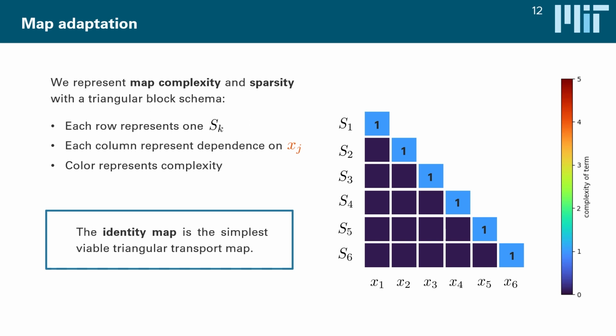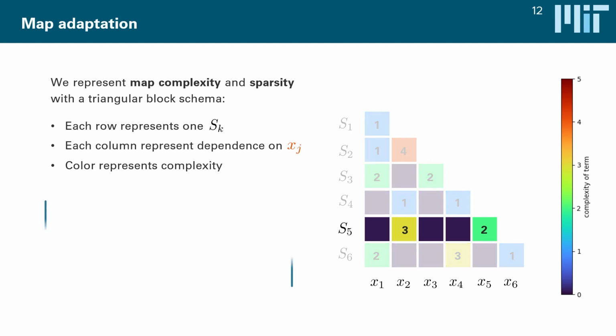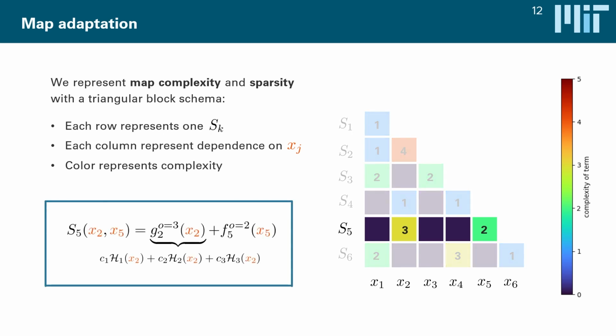Of course, we can also represent more complex maps this way. For instance, what you see over here is a nonlinear sparse map, where this fifth map component function could theoretically depend on all input arguments from x1 up to x5. But in fact, this one only depends on x2 and on x5. And specifically, it depends with a level of complexity of 3 on x2 and a level of complexity of 2 on x5. And what these levels of complexity mean is effectively left to us.